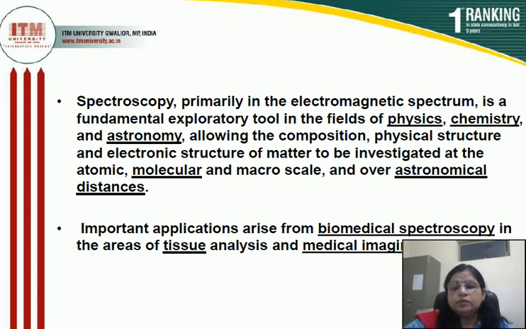Spectroscopy is the branch of science which includes the fields of physics, chemistry and astronomy, and it also explains the behavior of atomic structure, molecular structure, macro scale, meaning very large molecules, and astronomical distances.